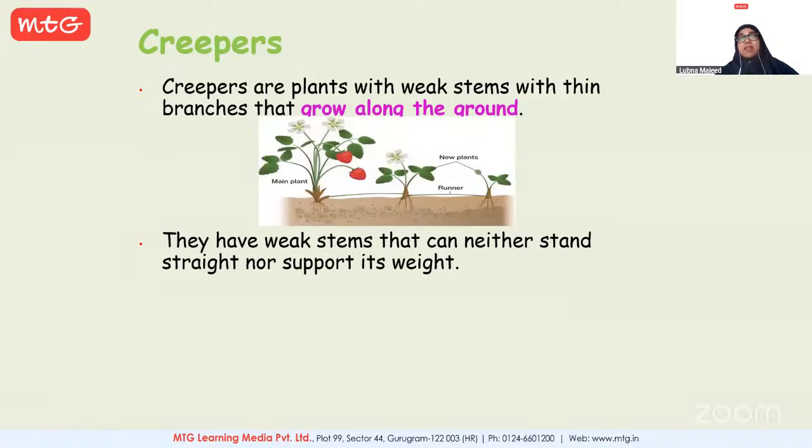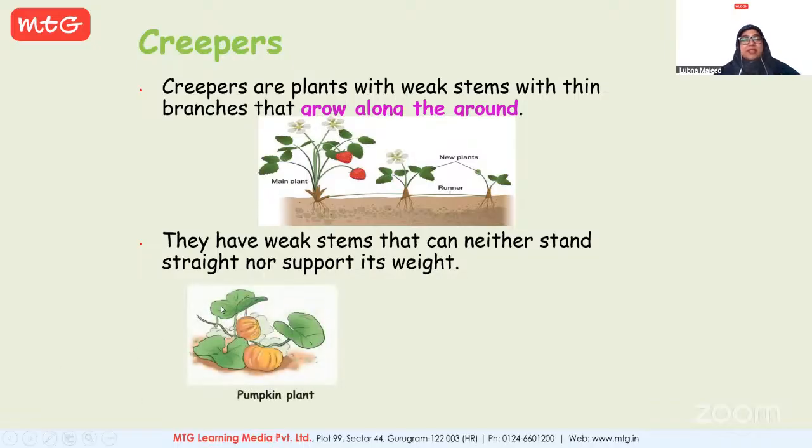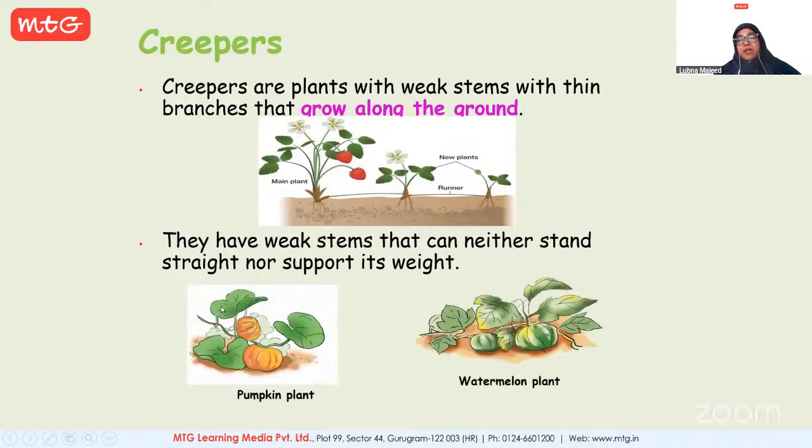Yes. Extremely weak. See, climbers still have tendrils, because of which they are able to bear their own weight and still move upwards. But creepers are not able to handle their own weight, and that's why they just creep on the ground. Okay? All right. So we have an example, pumpkin plant, watermelon plant. We have other examples as well, but at the moment, we are just sticking to these. All right.